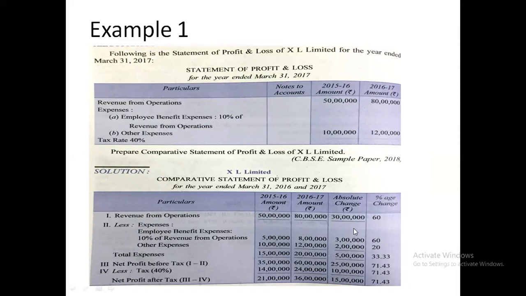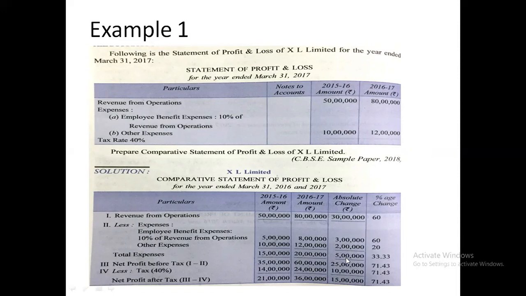Now percentage, same way. Third column of amount divided by the first column of amount into 100. So 30 lakh, sorry, 30 lakh divided by 50 lakh into 100 is 60. 3 lakh divided by 5 lakh into 100 is 60. 2 lakh divided by 10 lakh into 100 is 20.